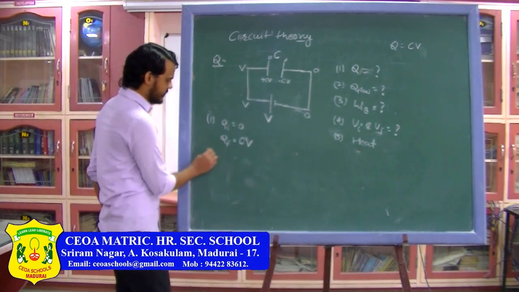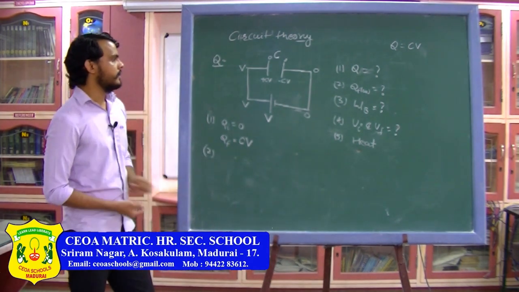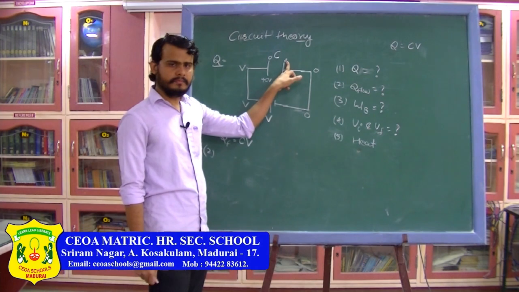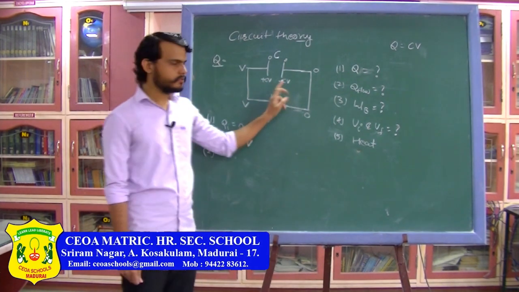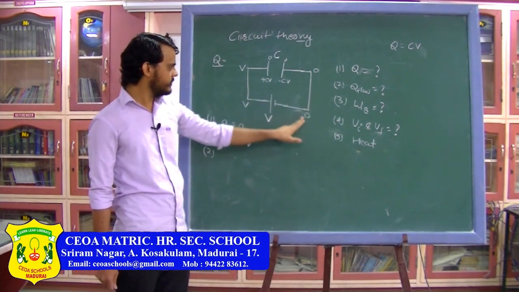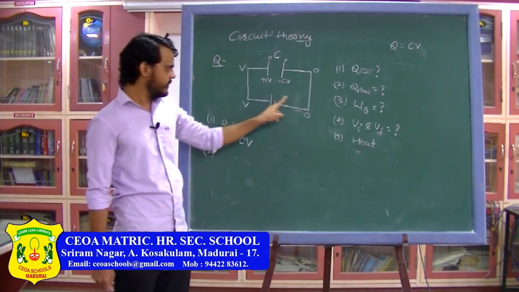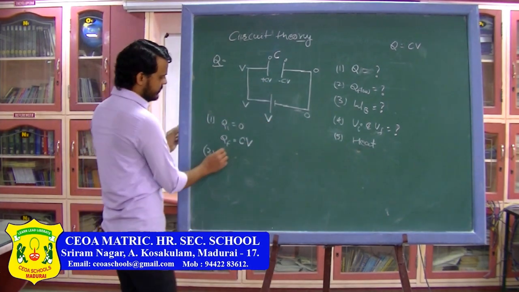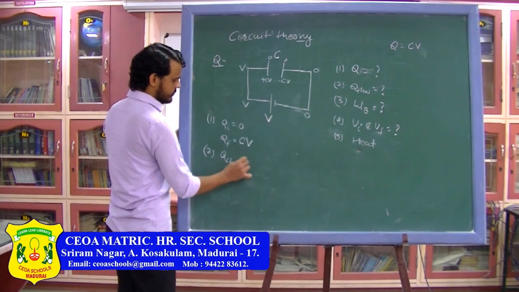Now we have to find the charge flown through the battery. Initially here the charge was 0, finally here the charge is CV. So this charge CV has moved from here through the battery till this point. So here I can say the charge flown through the battery is CV.